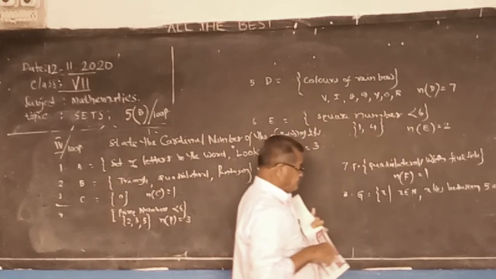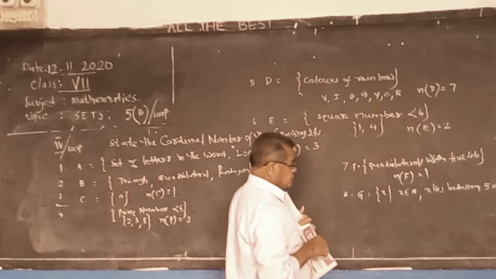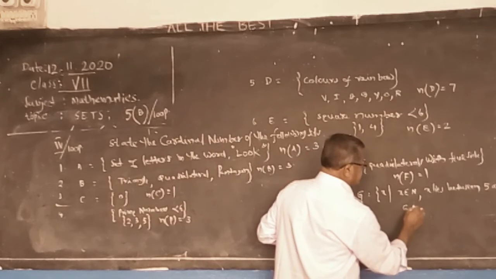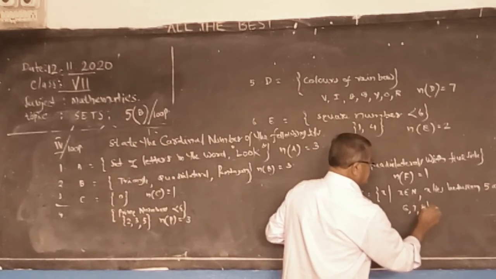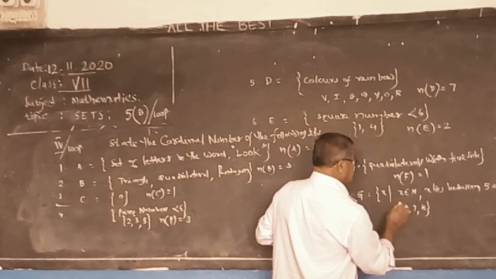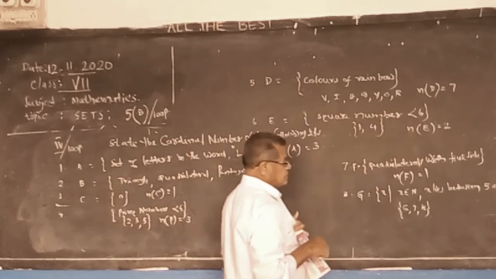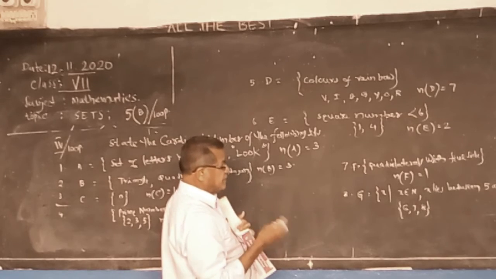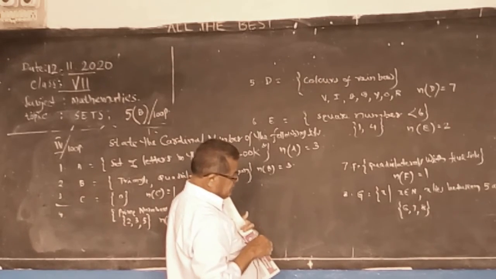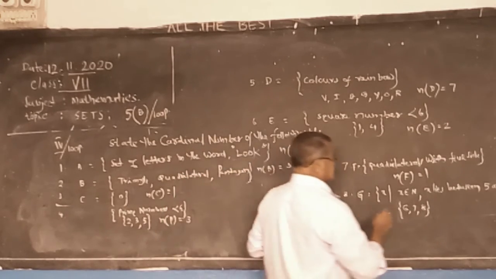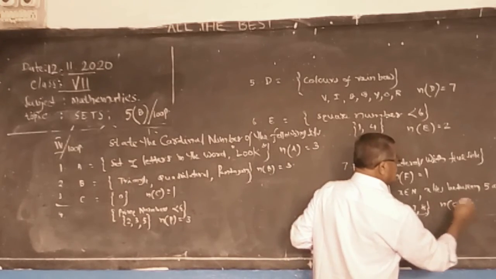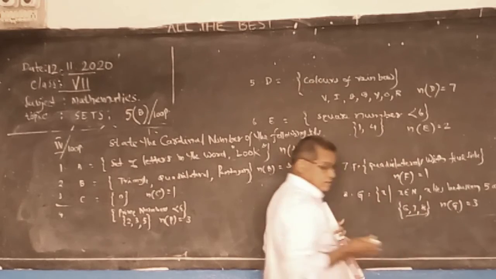See, between 5 and 9 means the integers we get are 6, 7, 8. 5 is not included and 9 is also not included. Between 5 and 9, these are the 3 numbers. So n of G, the cardinal number of G, is 3.